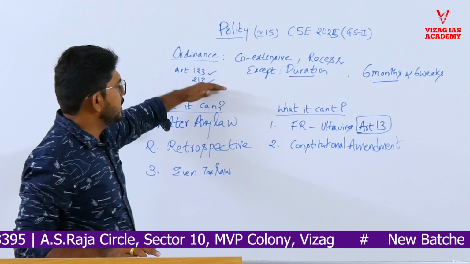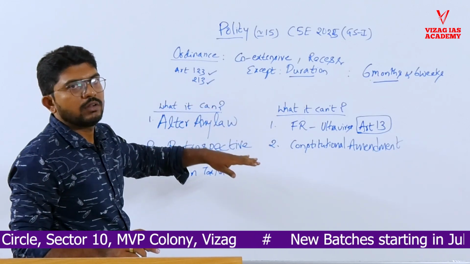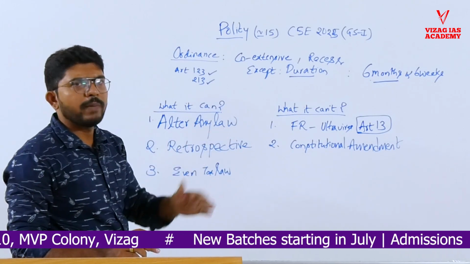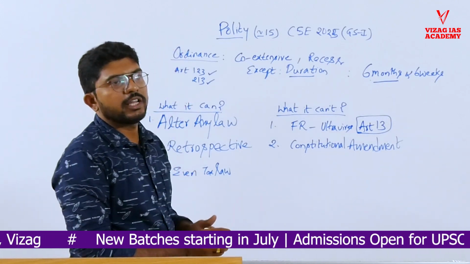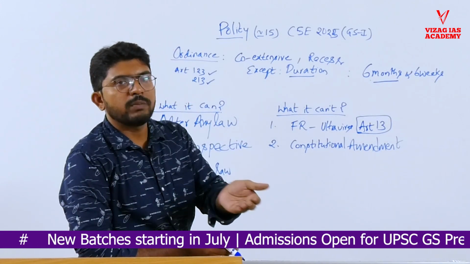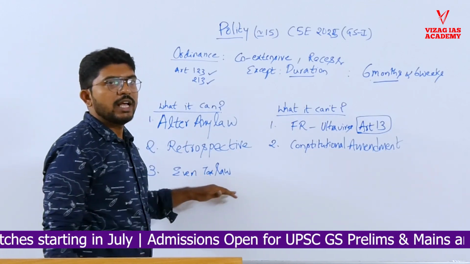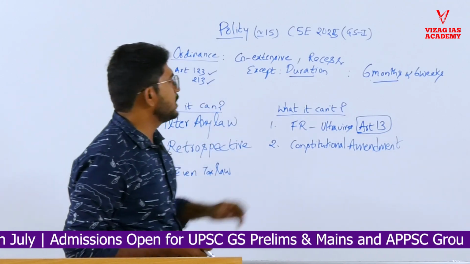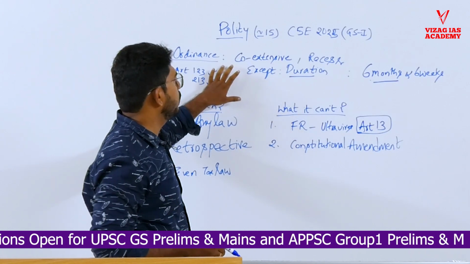Based on the ordinance, it can amend or alter any law that is already made, or it can create a new law as well. It can give retrospective effect as well, so the law can come into force from a back date. Taxation changes, like what can be taxed and what cannot be taxed, can also be taken into consideration. Tax laws or money laws can also be amended or created through ordinances. But the Constitution creates some limitations for ordinance.